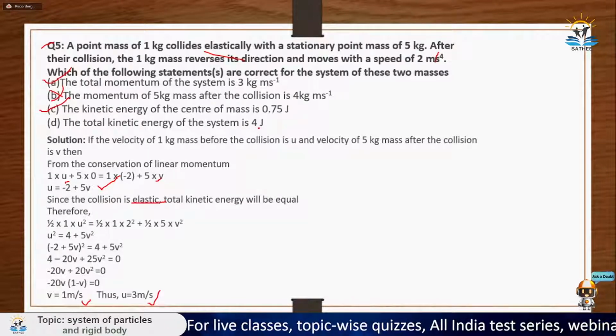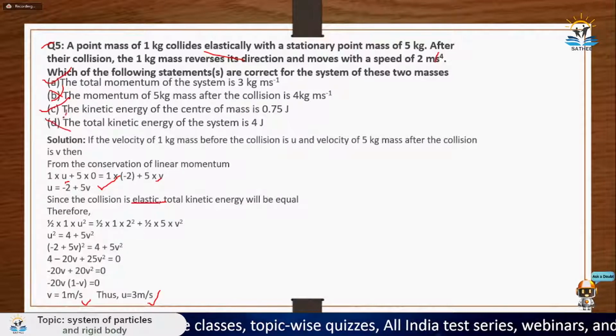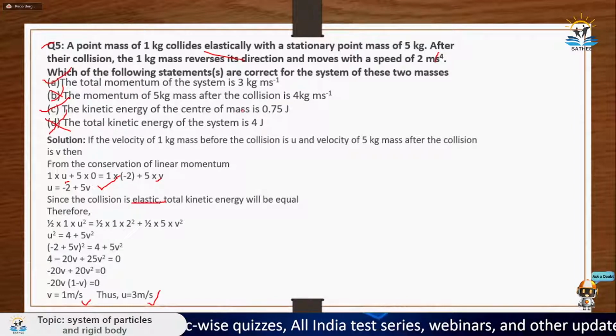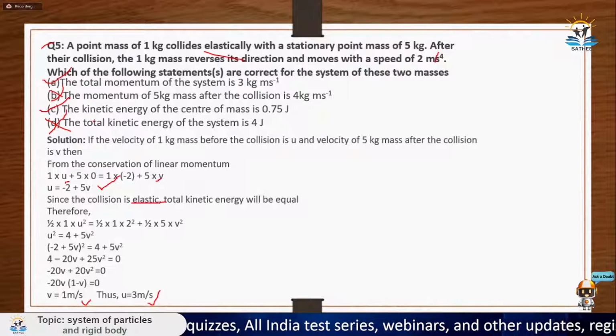Total kinetic energy of the system is 4 joules. It's again wrong. The kinetic energy of center of mass is only the total kinetic energy of the system, so these two must be equal only. So A and C are correct and B and D are wrong.